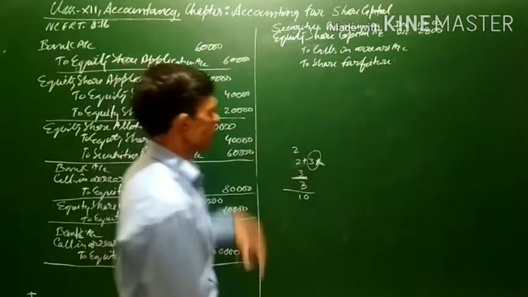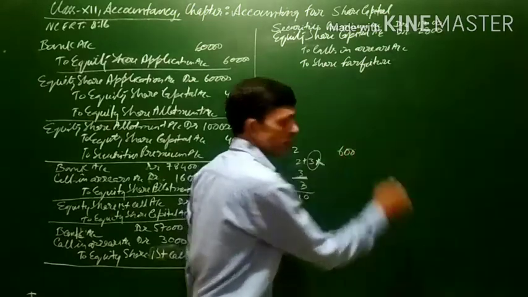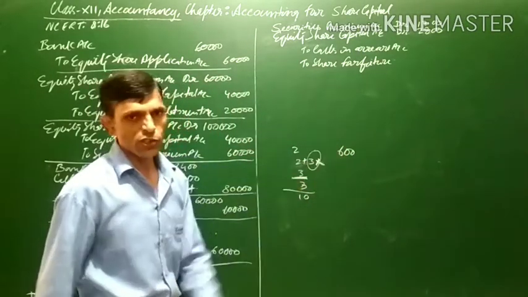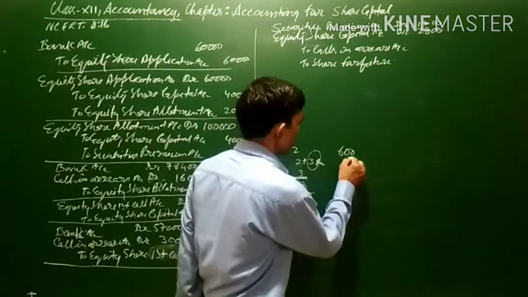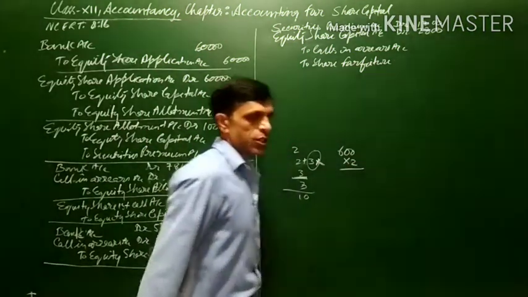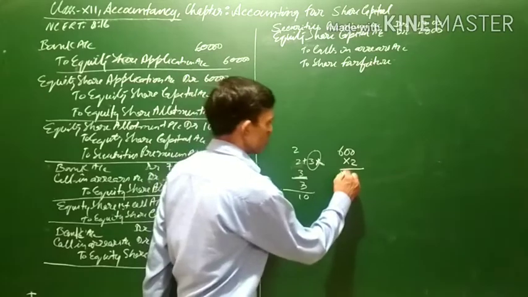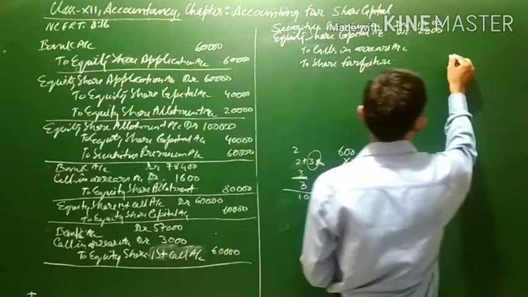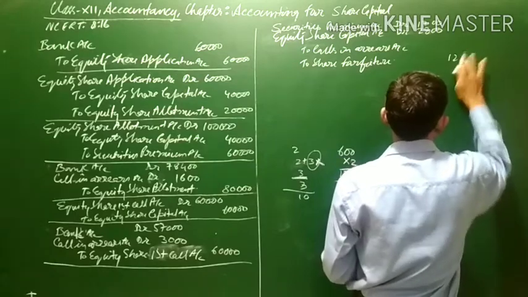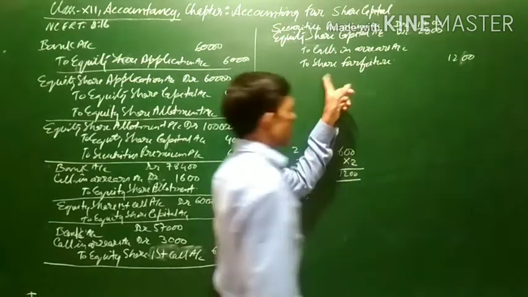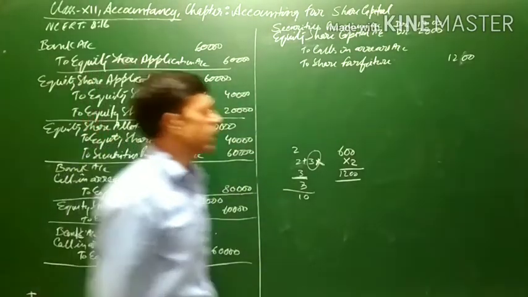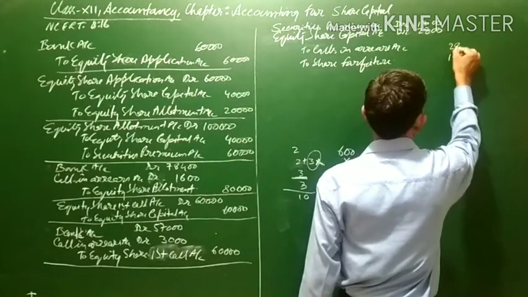Now the share forfeiture, as you know, Mohit had applied for, which we have calculated, 600 shares and he had paid only application money of rupees 2, that is 6 2 1200 only he had paid. So 1200 will be the amount which will be forfeited. Means share forfeiture will be credited with the amount that is 1200, and calls in arrears that will be 2800.